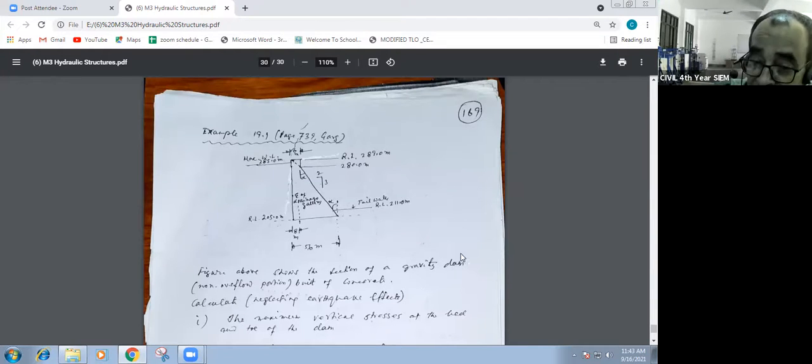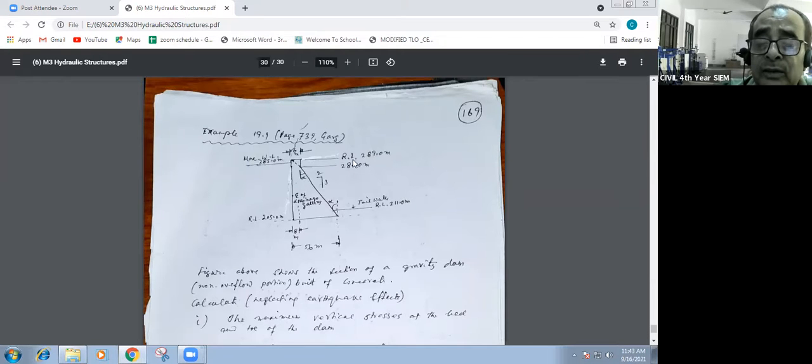Another mistake is in the calculation of the loading. For the dam you first have to calculate the load and the moment: horizontal, vertical, and the moment. Because of the horizontal, what moment is coming, and because of the vertical, what moment is coming. And this segment, say this is one, is a triangular shape. This portion is triangular. At the top, look, this is the tapered portion, which is also given.